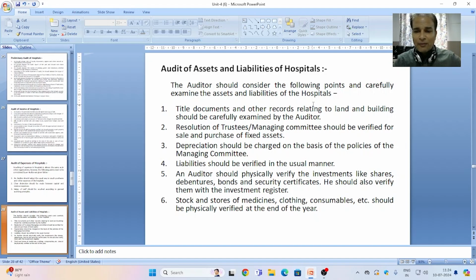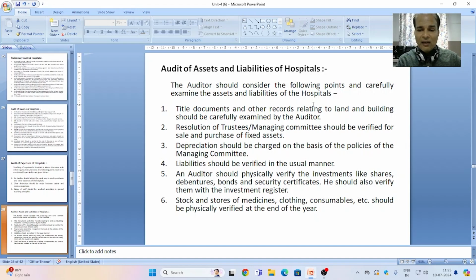Point 4, liabilities should be verified in the usual manner. Usual manner means all the liabilities should be related to the hospital only. All the liabilities should be shown in the balance sheet at their proper valuation. No personal liabilities of any employee or managing director or any other staff should be included in the liabilities of the hospital.